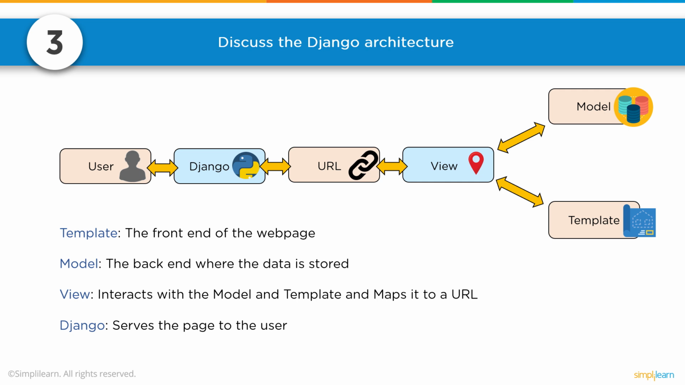The model of data, whatever data model you're pulling, goes into the template and then goes back up the pipeline to the user. The important thing to note is there's a template, the front end of the web page. This is what they're going to see. There's a model, the back end where the data is stored. So you can keep the template and the looks the same, but you can swap out the underlying information that goes into that template. Then you have your view, which interacts with the model and template and maps it to the URL, and then Django serves the page to the user. So Django grabs it and says, okay, thank you for the URL, and here you go, user.